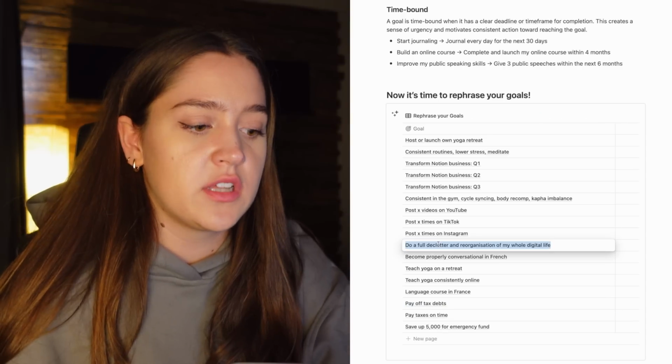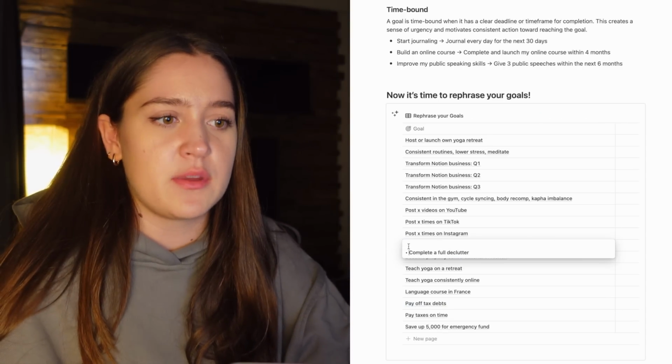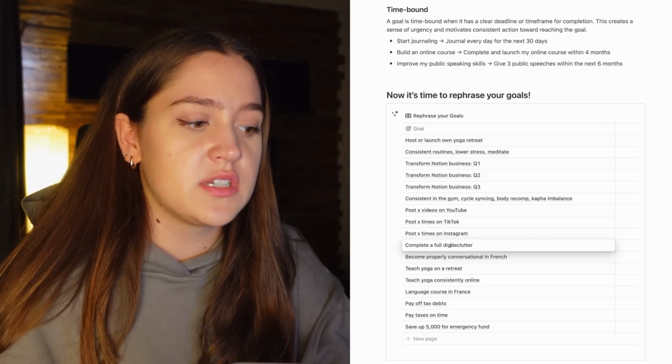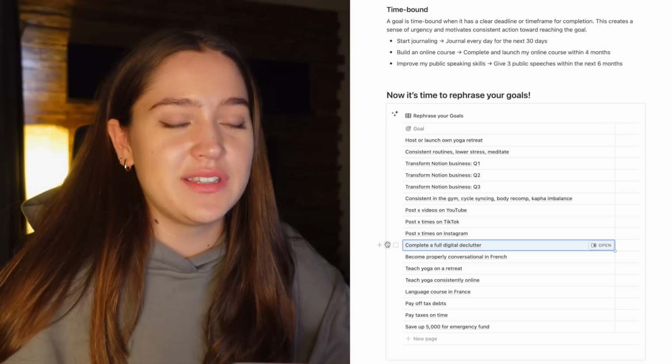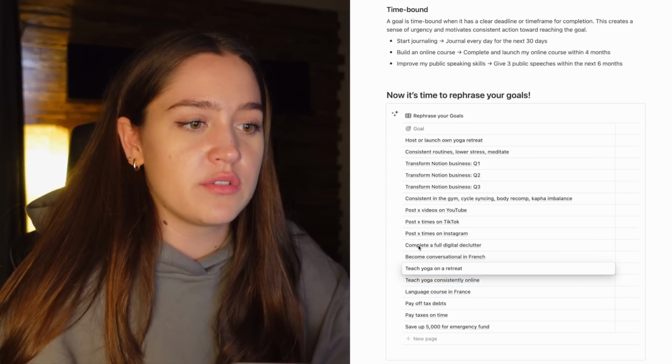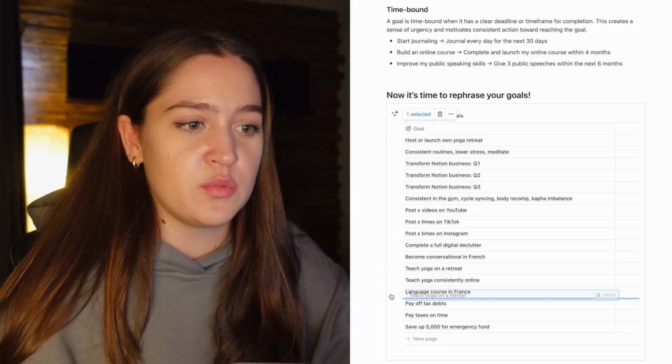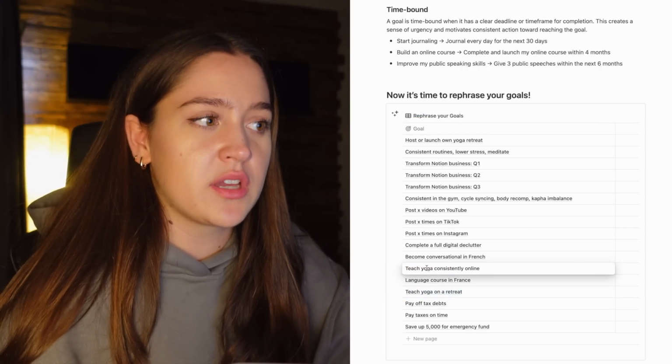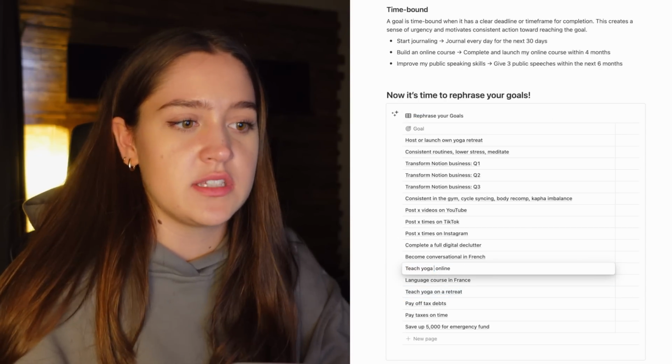Okay, for the full declutter, I just shortened it, but it's basically the same. I just want to do a full digital declutter. I mean physical too, but I already live out of 2 suitcases, so there's not much I can do for that. Teach yoga on a retreat. I'm also going to keep this, but I'm also going to move it to the bottom. And teach yoga consistently online. I'm just going to say teach yoga online.